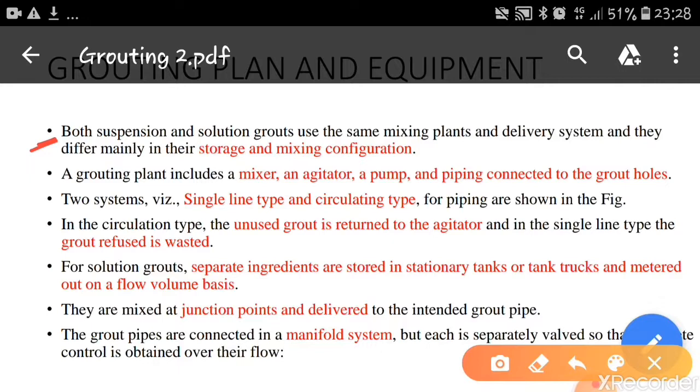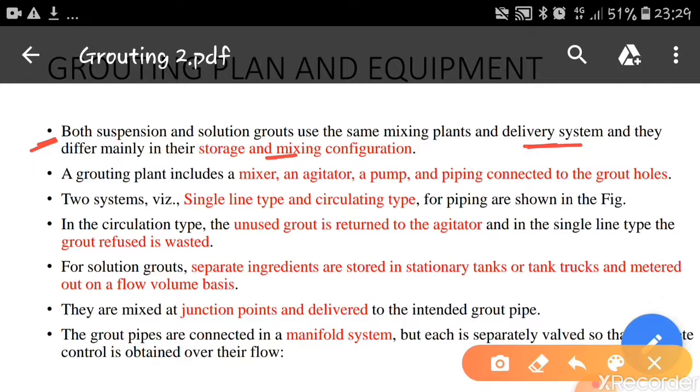It may be a suspension grout or a solution grout, but the machineries and plants required are almost the same, only varying with the storage and mixing configurations. Regarding the storage of chemicals, a separate storing system is required for cement, and also a separate one for chemicals. Also we require separate systems for mixing cement with water or chemicals with water.